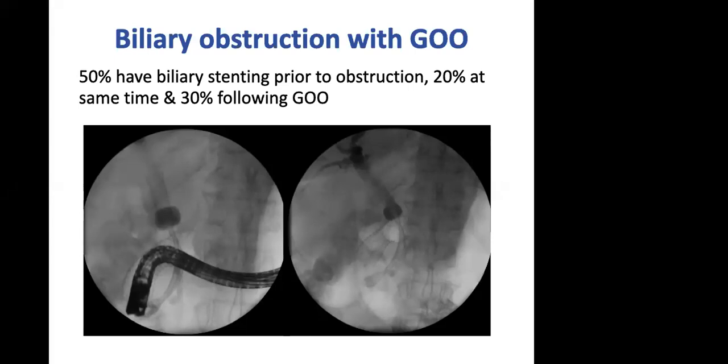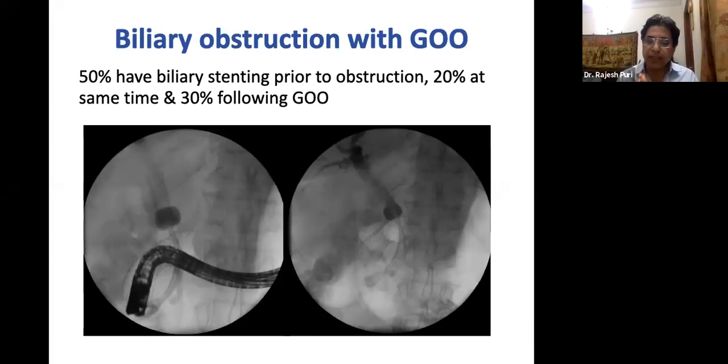The important point is, if a patient has both a gastric outlet obstruction and a biliary obstruction, which should be done first? The best approach is to do the biliary drainage first and then the gastric outlet stenting, rather than doing the gastric outlet first, because many times when you put a gastric outlet stent, these patients develop jaundice because the papilla gets compressed.